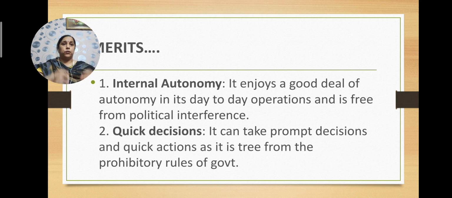A body of ministers are there who control and govern the departmental undertaking. But public corporations, as they are free from government interference, take quick decisions. They are free from the prohibitory rules of the government. Decision making is quite quick as compared to the departmental undertaking and the government companies. Government companies we will discuss in the next chapter.